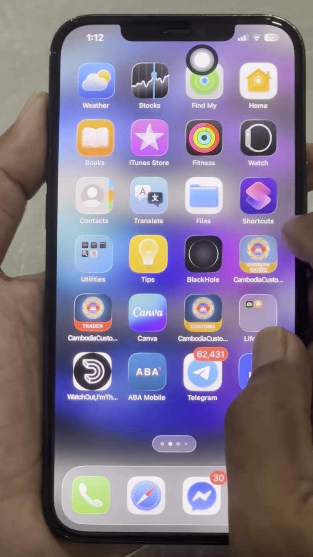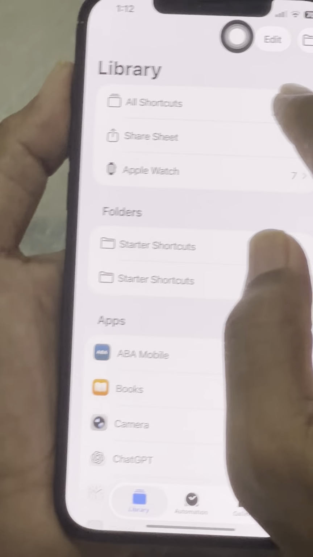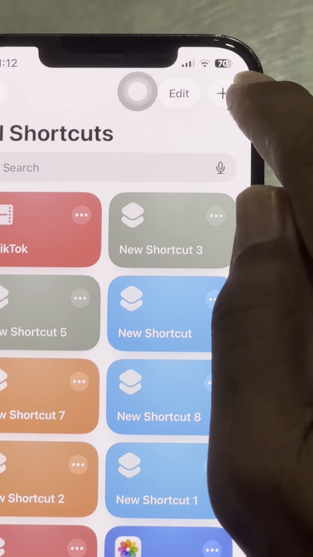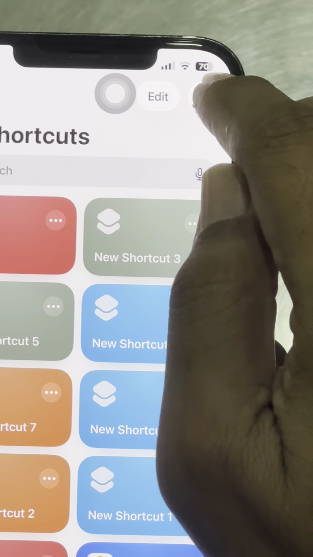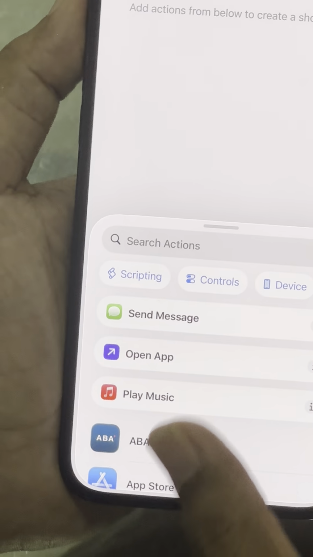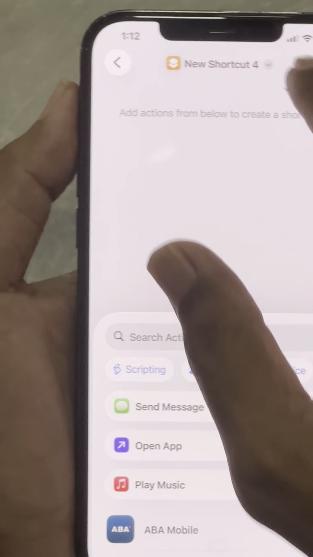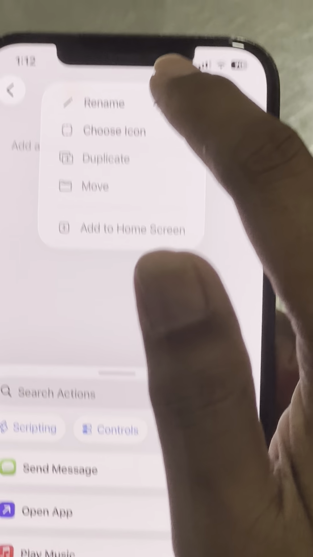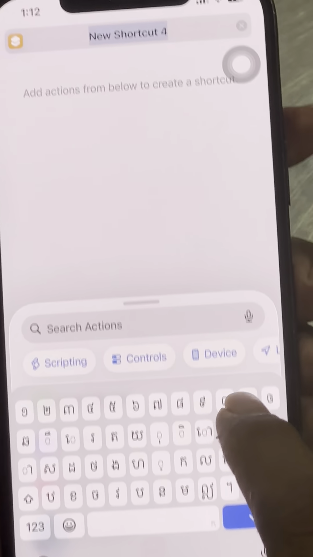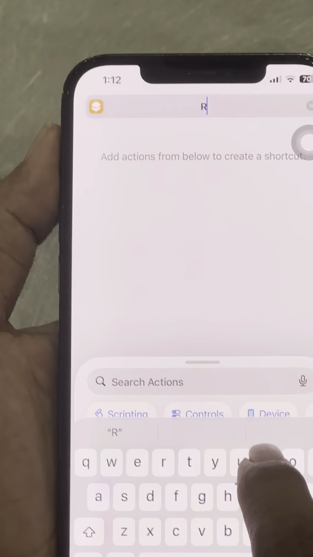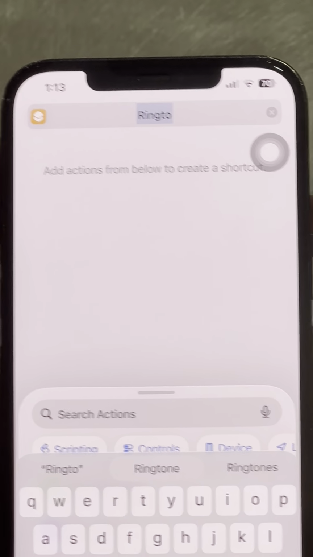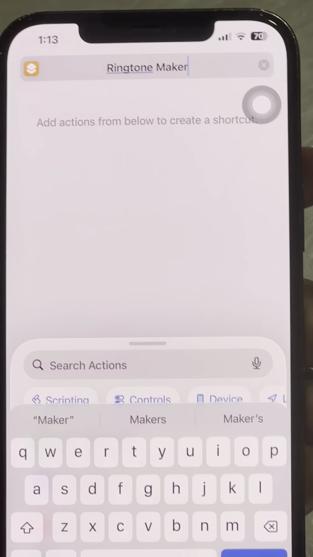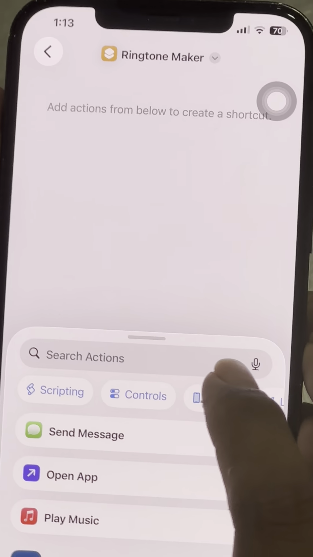Now the first step is go to Shortcuts and then click here and then just click on the plus sign to get a new shortcut. We have to rename it. Rename anything. Now I rename it Ringtone Maker. Ringtone Maker. Yes, it's already it.